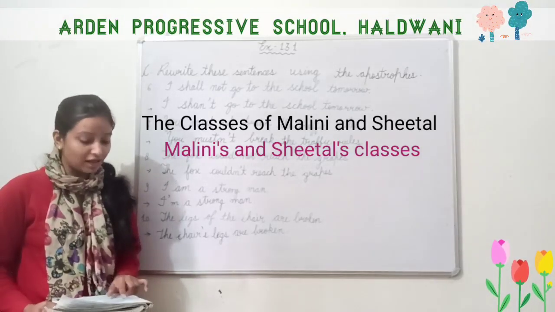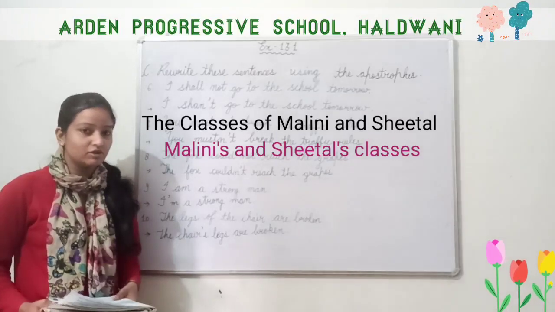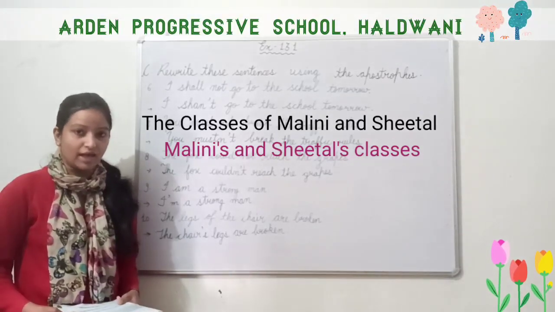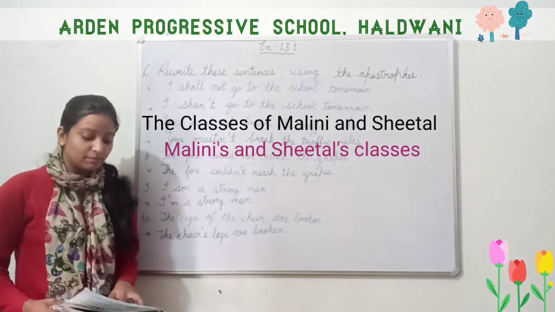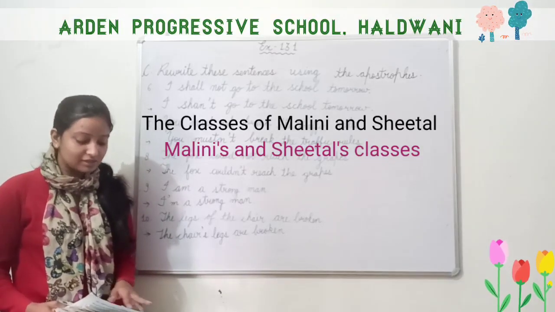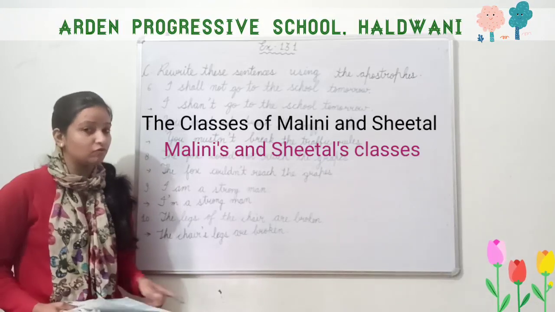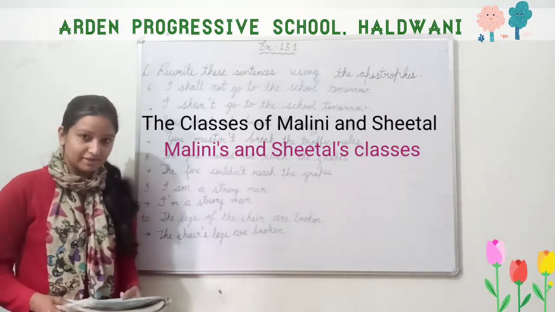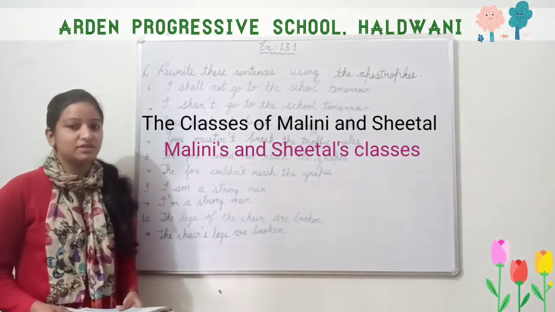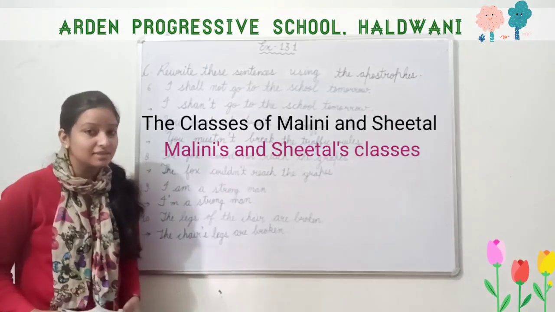That's why classes is given. So in such a case, what do we do? We put apostrophe s for both nouns. So Malini's and Sheetal's classes. And before the name, we don't put the either. So Malini's and Sheetal's classes.